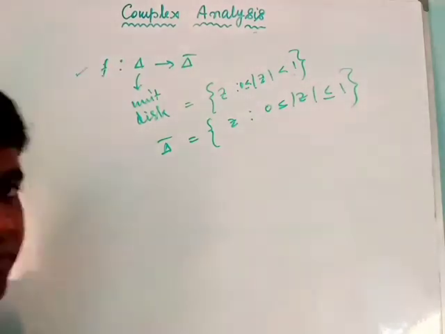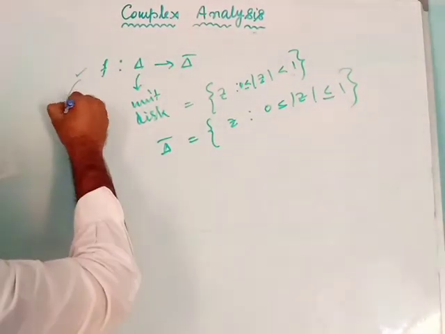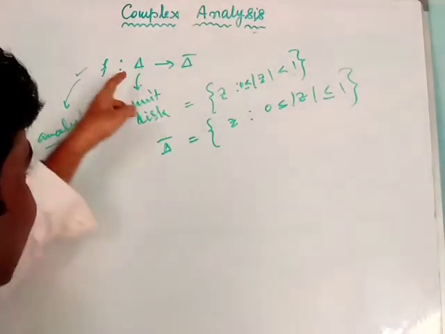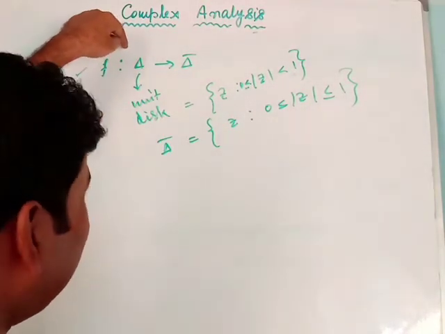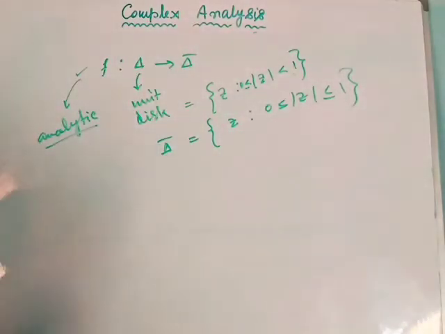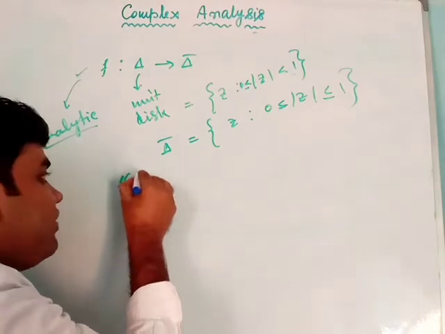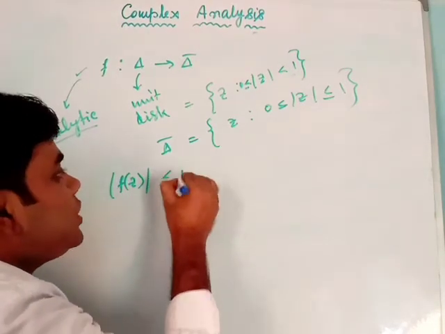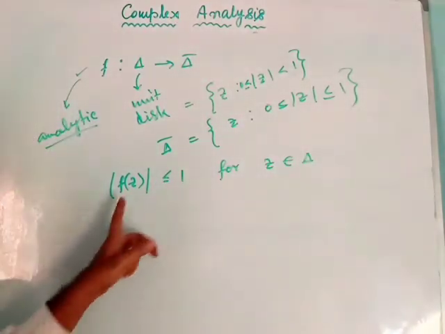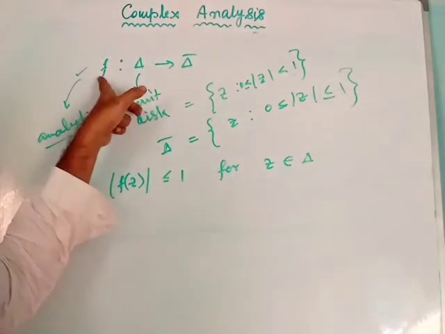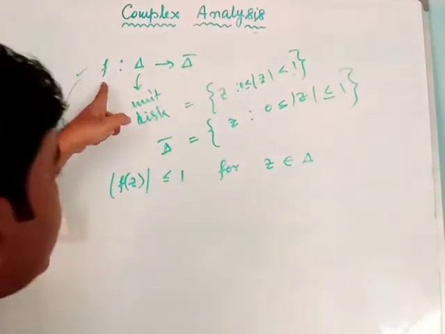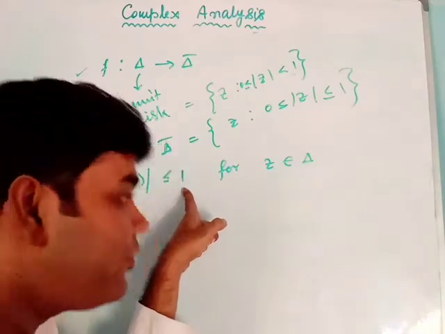So f is an analytic function. Suppose f is an analytic function defined from the unit disk delta to the closure of the unit disk delta bar. Okay, so I can easily say that the modulus of f(z) is less than or equal to 1 for all z belonging to delta, because f cannot go beyond delta bar. So it should have a modulus which will be less than or equal to 1.